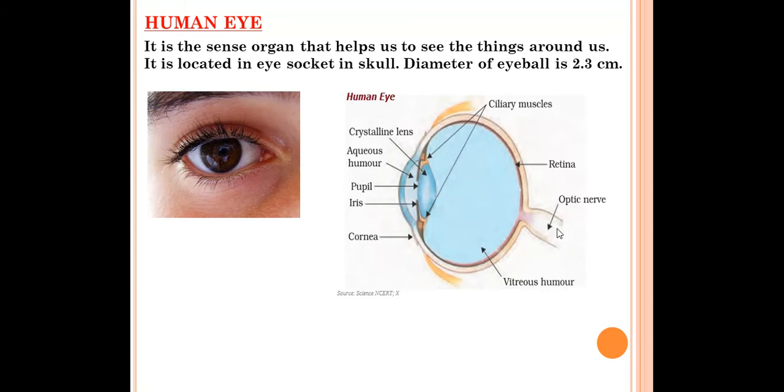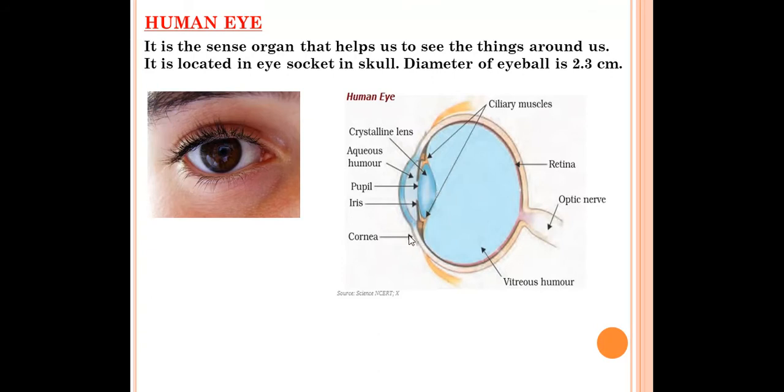So once again, in short: the human eye is like a camera, and its crystalline lens forms an image on the screen called the retina. The light will enter through the cornea. The diameter of the eyeball is 2.3 centimeters, and most of the refraction for the light rays entering the eye occurs at the outer surface of the cornea.